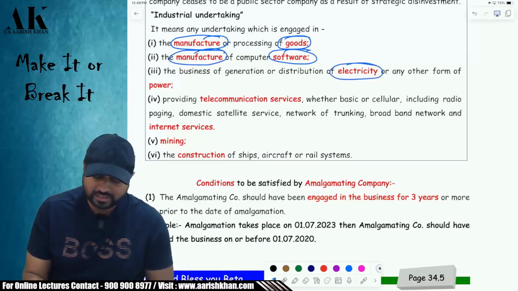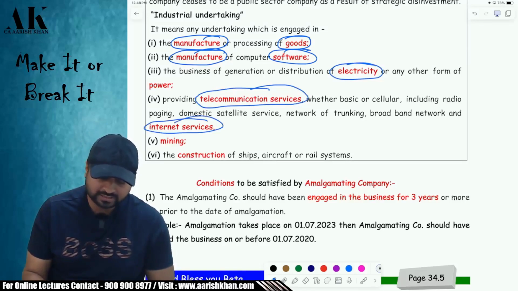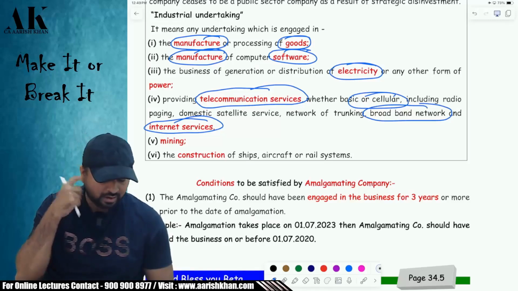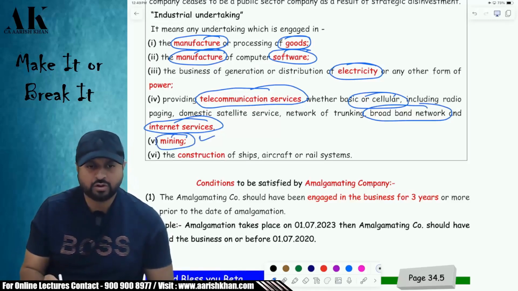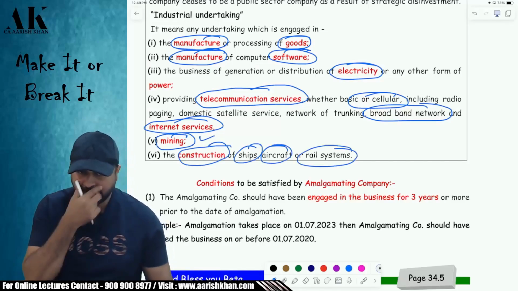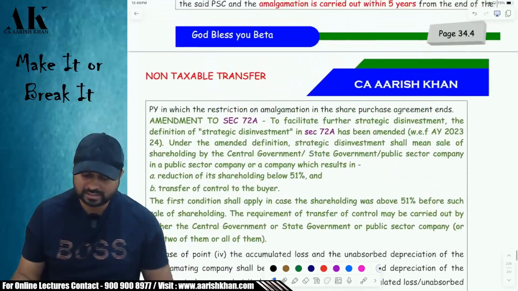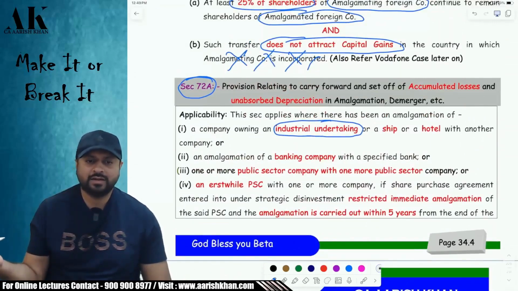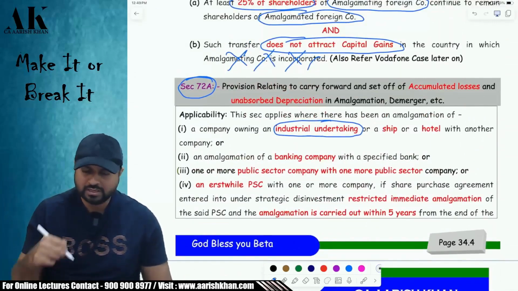Or if you are engaged in electricity generation or telecommunication services or internet services, broadband network, cellular, then you can call yourself an industrial undertaking. Or if you are engaged in mining services. Or construction of ships, aircrafts and rail system, all these are called industrial undertakings. If there are losses in their business, they can carry forward the losses by amalgamating with another company.